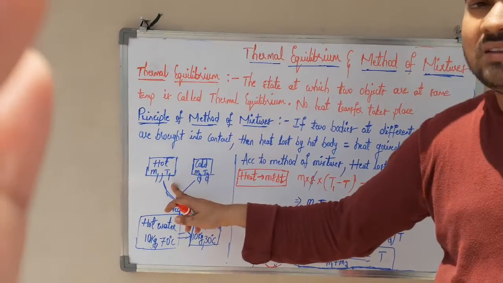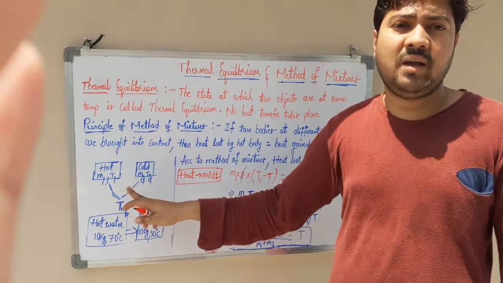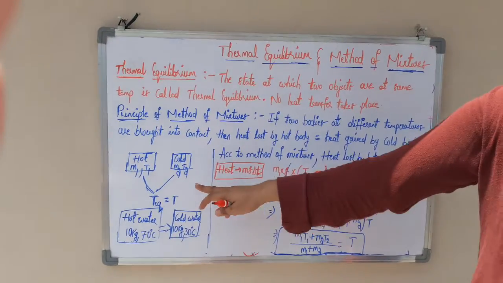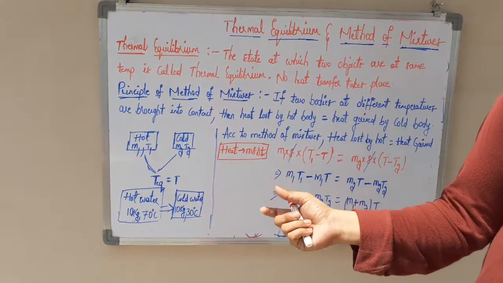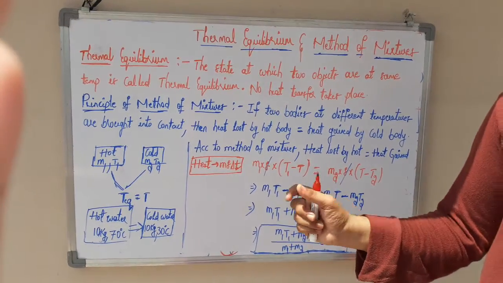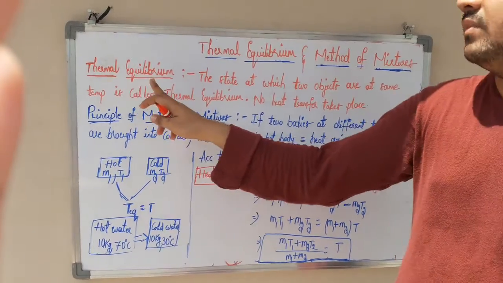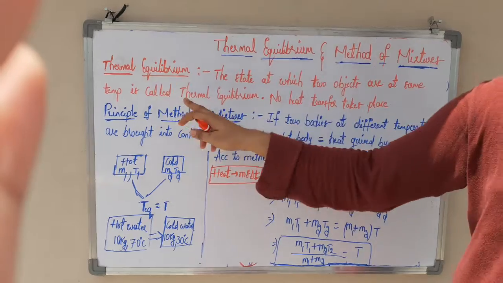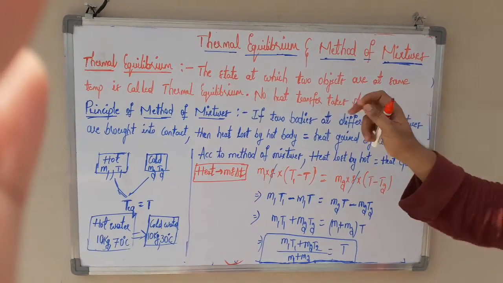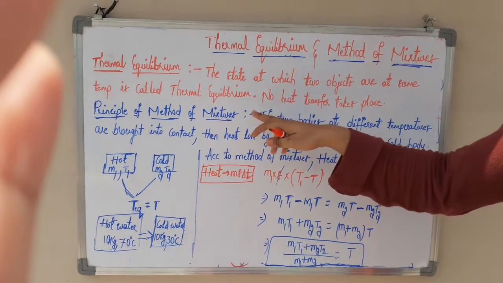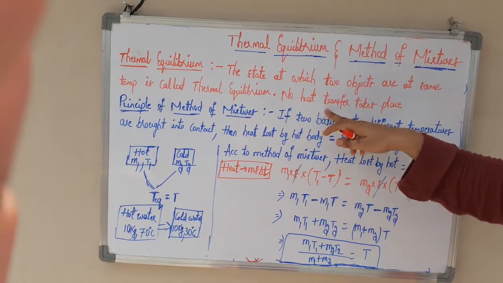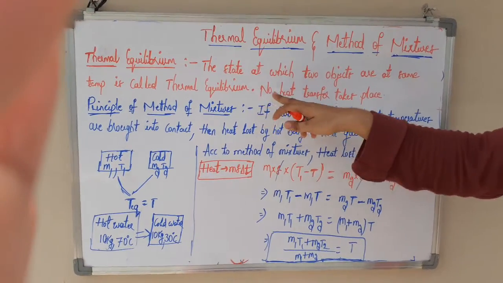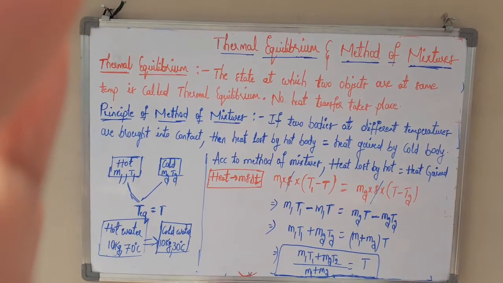Thermal equilibrium means when two objects at different temperatures are brought into contact, then after some time both objects will come to the same temperature. At that state, those objects are said to be in thermal equilibrium. The state at which two objects are at the same temperature is called thermal equilibrium. Since two objects are at the same temperature, there will not be any heat transfer between them. So at the state of thermal equilibrium, no heat transfer takes place between the objects.